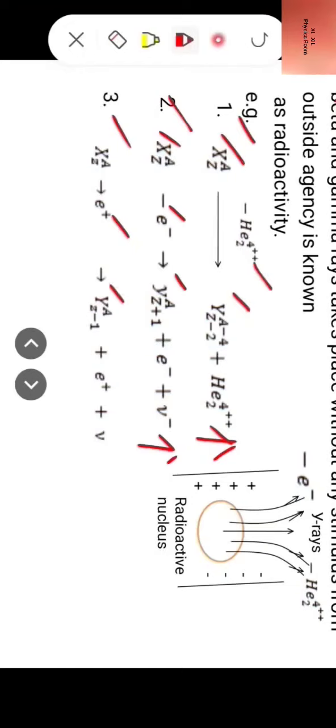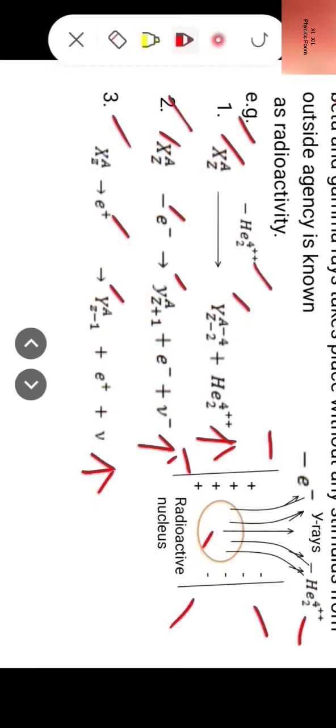Now look at this diagram. In this diagram we have shown an electric field, and in the electric field we have placed a radioactive nucleus. Now if it emits alpha particles, then these are attracted by the negative plate, and if it emits negative beta particles, these are attracted by the positive plate.